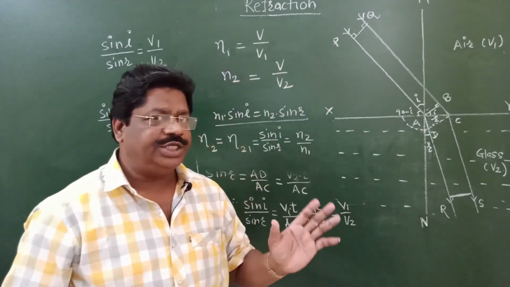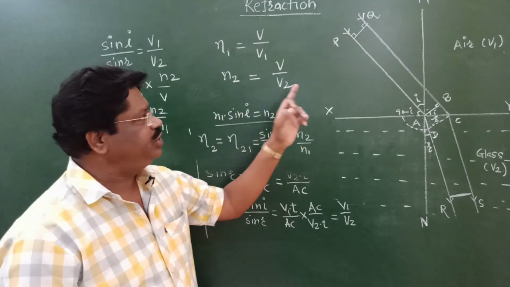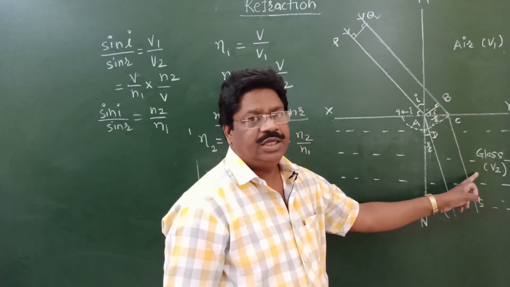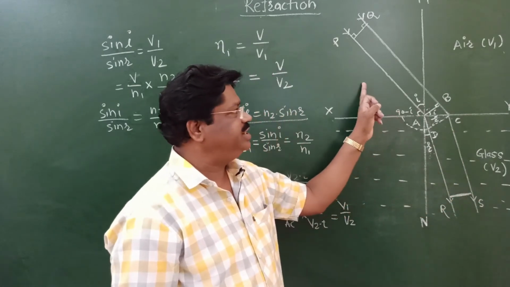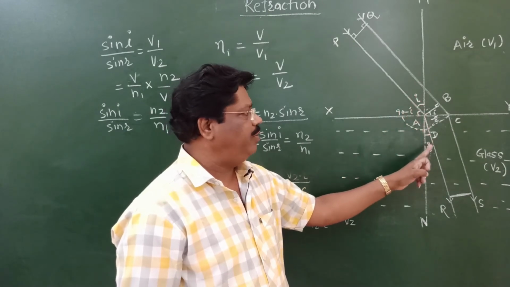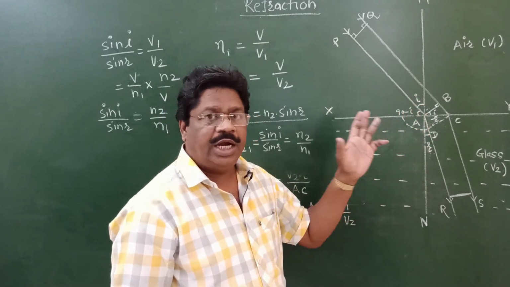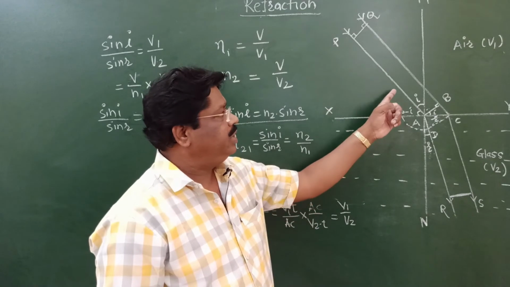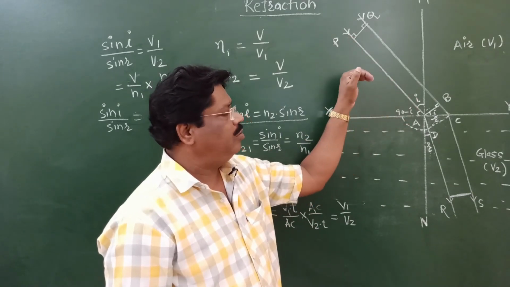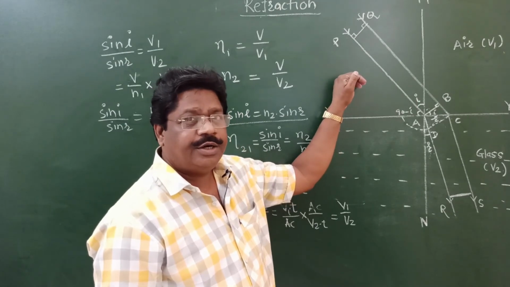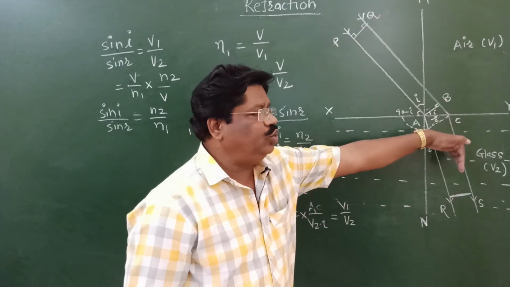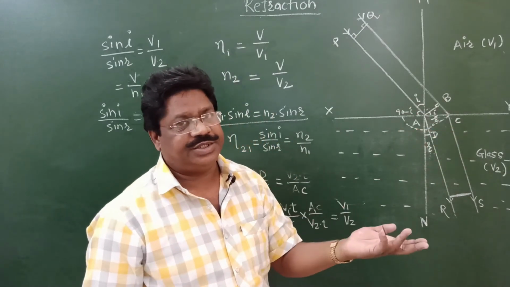According to this, when the velocity of light in air is greater than the velocity of light in another medium, the angle of incidence is greater than the angle of refraction. Due to this, when the light beam travels from an optically rarer medium to an optically denser medium, it bends towards the normal, and vice versa.